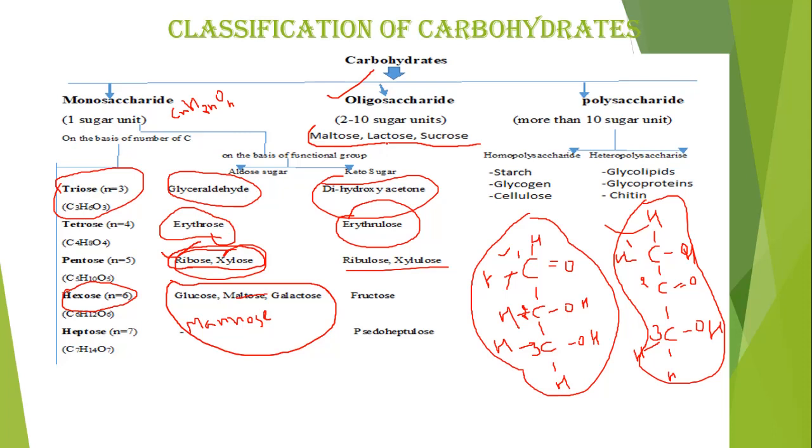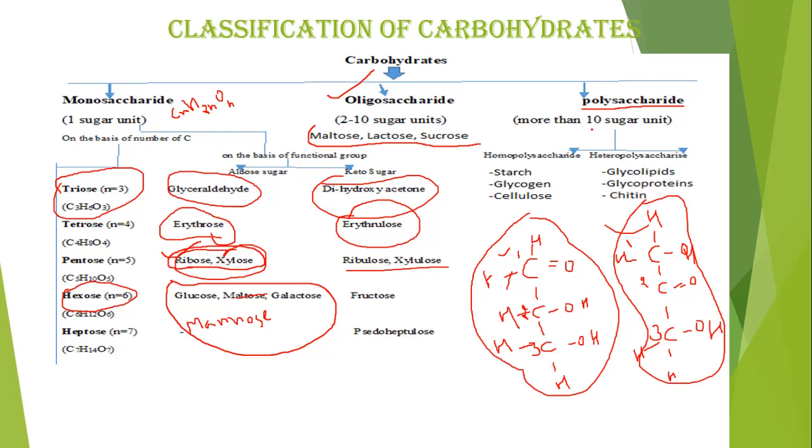Maltose is made up of 2 units of glucose. Lactose is made up of 1 unit of glucose and 1 unit of galactose. Sucrose is made up of 1 unit of glucose and 1 unit of fructose. These sugar units are bound together with the help of a glycosidic bond. We will discuss monosaccharides and polysaccharides in detail in my next video. Also, the properties of monosaccharides will be discussed in the next video.